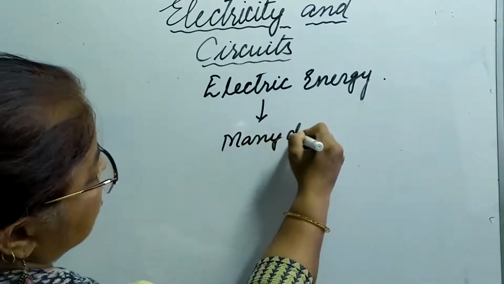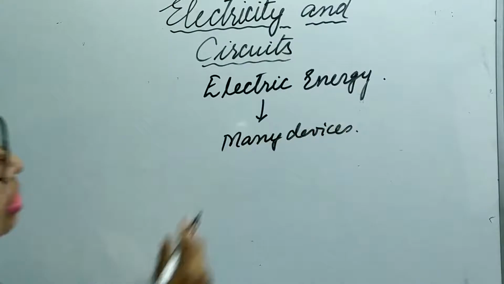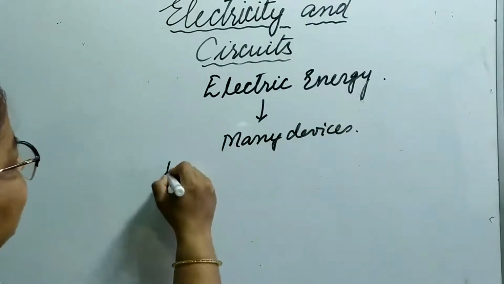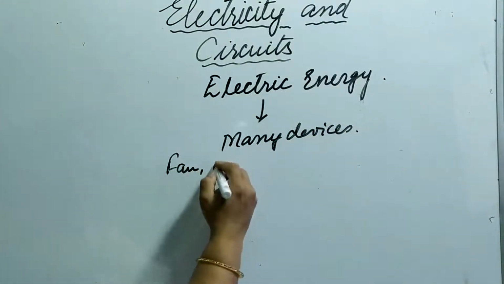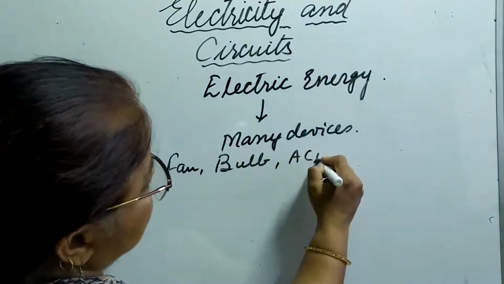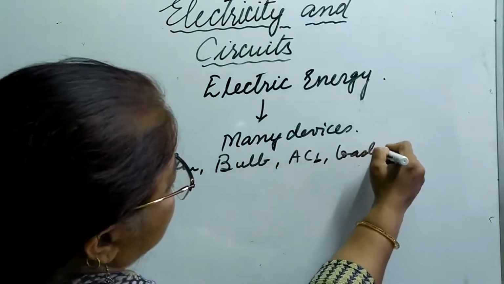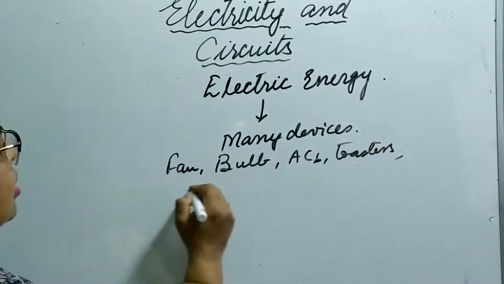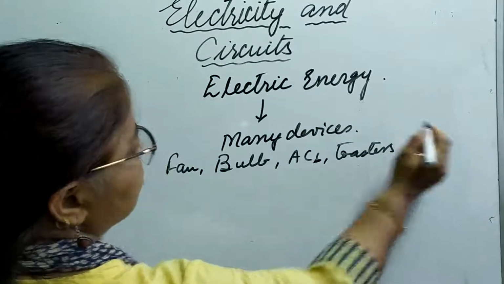What are the devices that run on electric energy? Like fan, bulb, ACs, toasters, etc. And many more things are there.